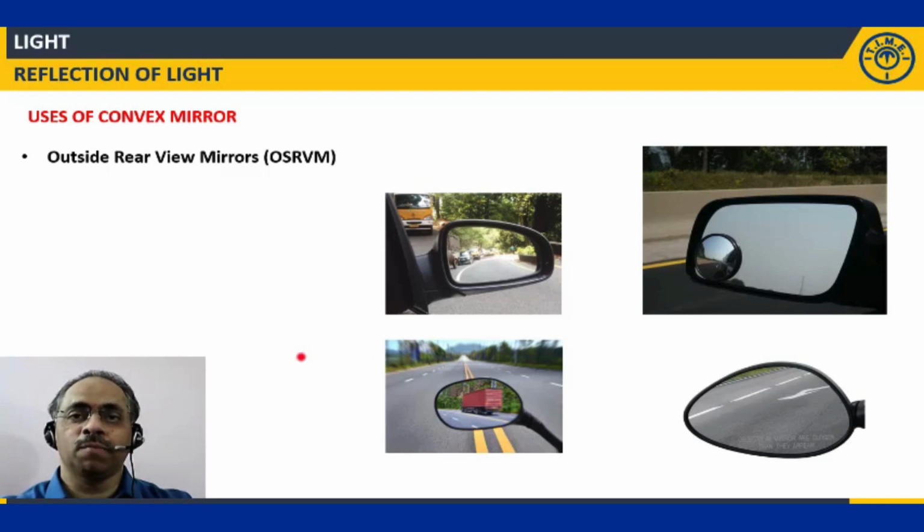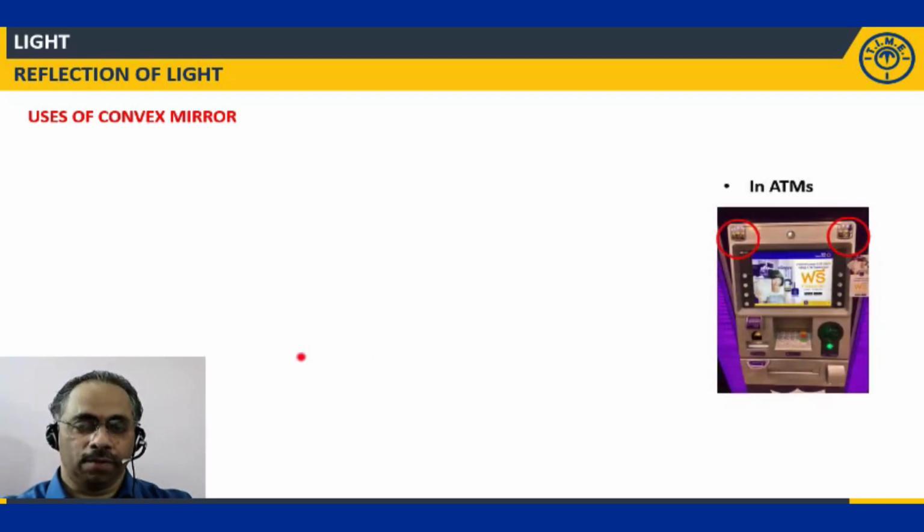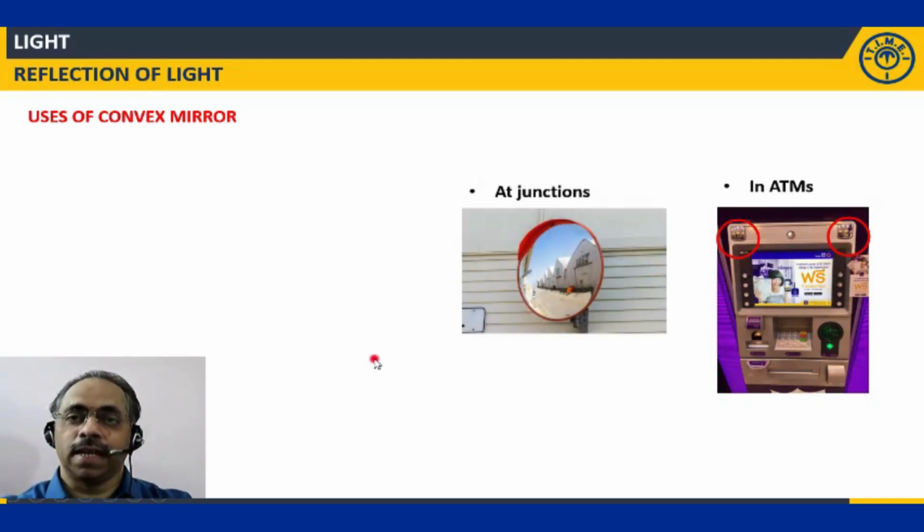Now let us see some more examples where these convex mirrors are helpful. In ATMs, as a security measure. Clear? At junctions, this is also a security measure. Otherwise, what will happen? A steep road is there. At the corner of the steep road, this mirror is placed. So the person coming from one road will observe in this mirror if any other person or vehicle is coming in the opposite lane where he is not able to see directly. Clear? These are all the applications of the convex mirrors. Clear?